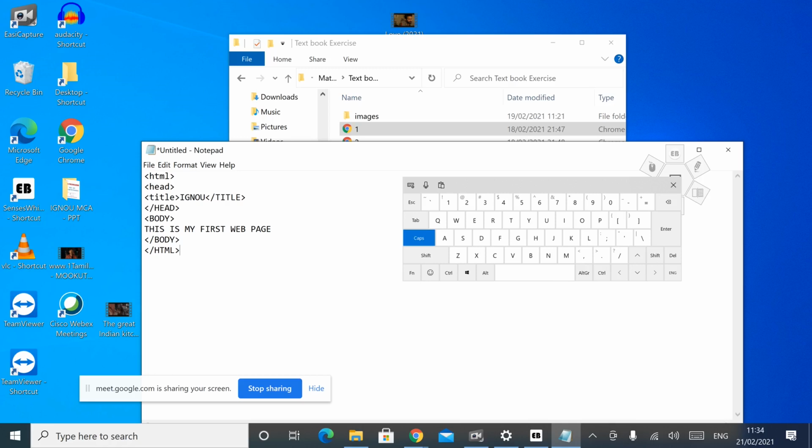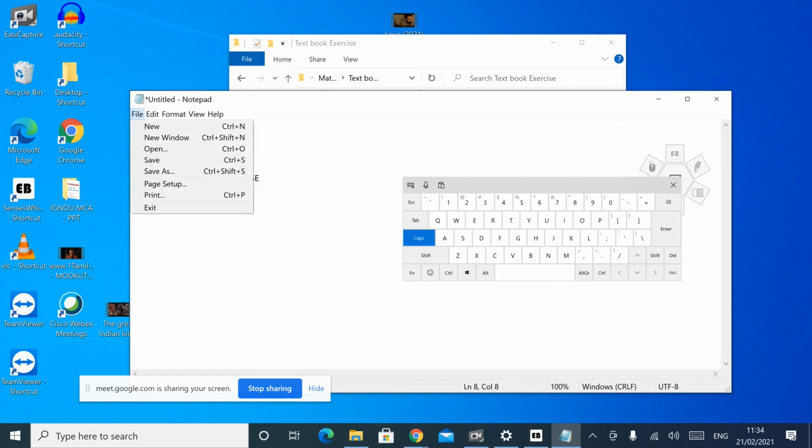So the first tag, that is HTML, will be closed as the last tag. So in between the tags head and /head, below that head we are giving the title. So first we want to close that title, then only we should close the head tag. Then we started body, then we want to close that body tag and HTML /HTML.